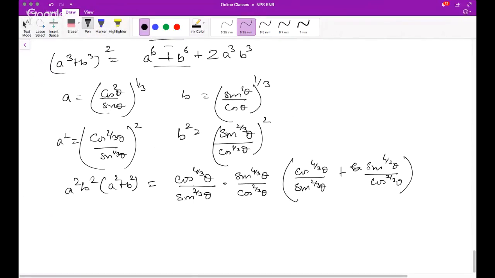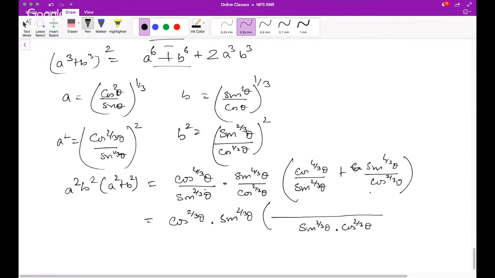So you'll see what will happen. The simplified version will be cos 4 by 3 minus 2 by 3 is 2 by 3 theta into sine 2 by 3 theta. Then take LCM. LCM will be sine 2 by 3 theta into cos 2 by 3 theta. And here it will be cos into cos.